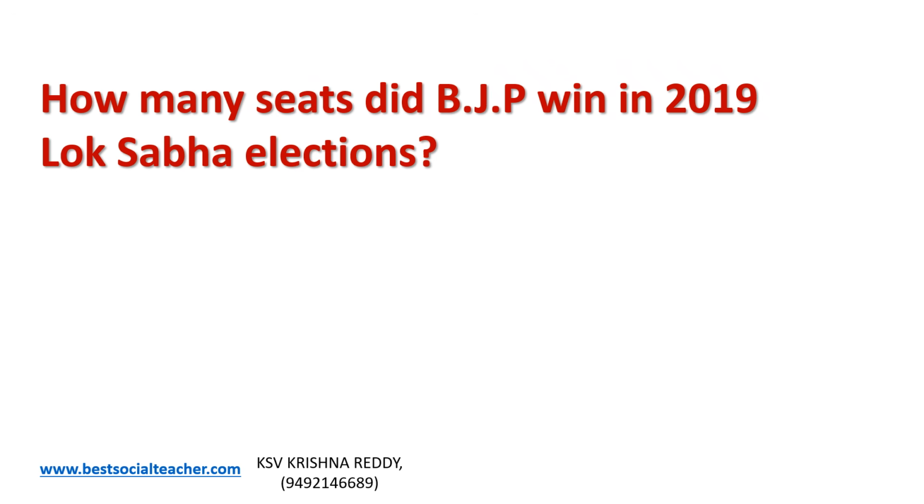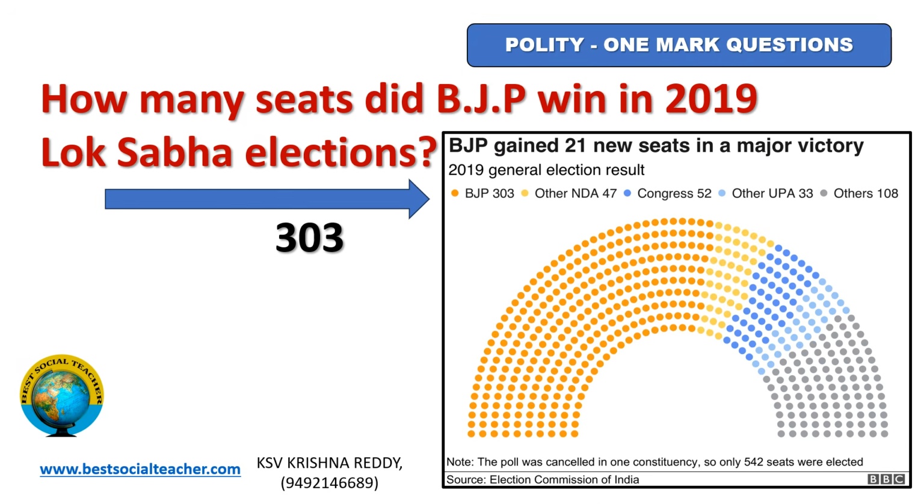How many seats did BJP win in 2019 Lok Sabha elections? 303. Here in this diagram you can see the portion. This is the portion won by BJP party. Total 303 seats.